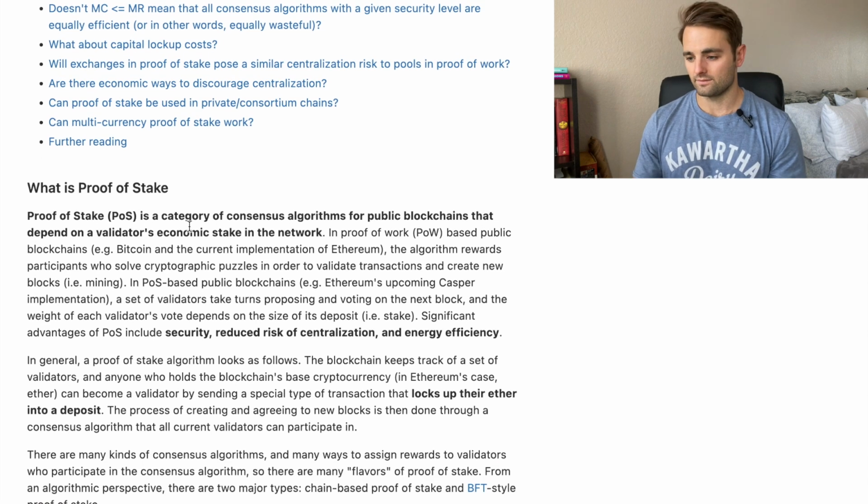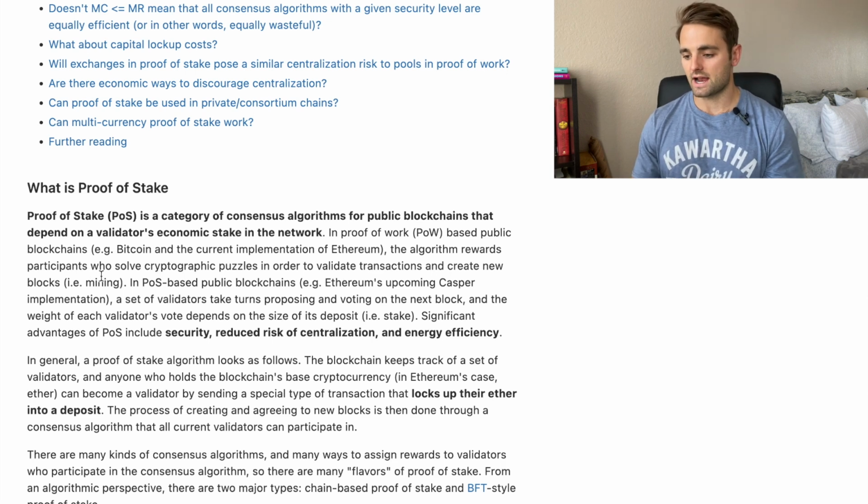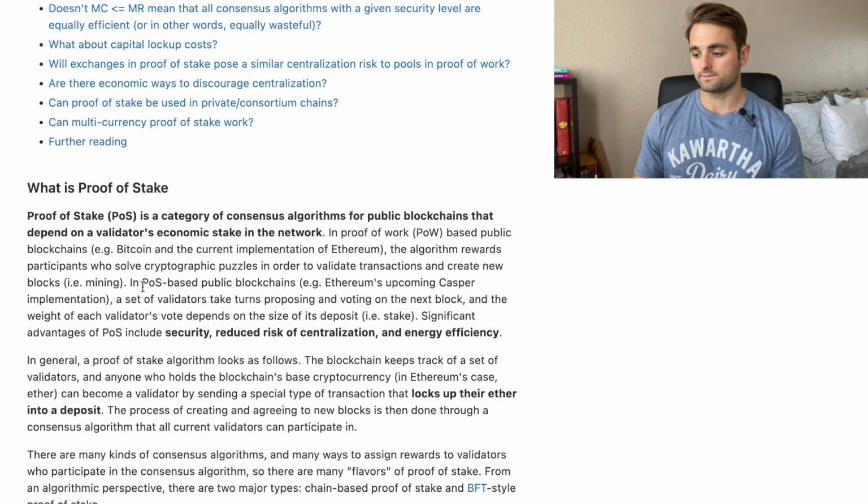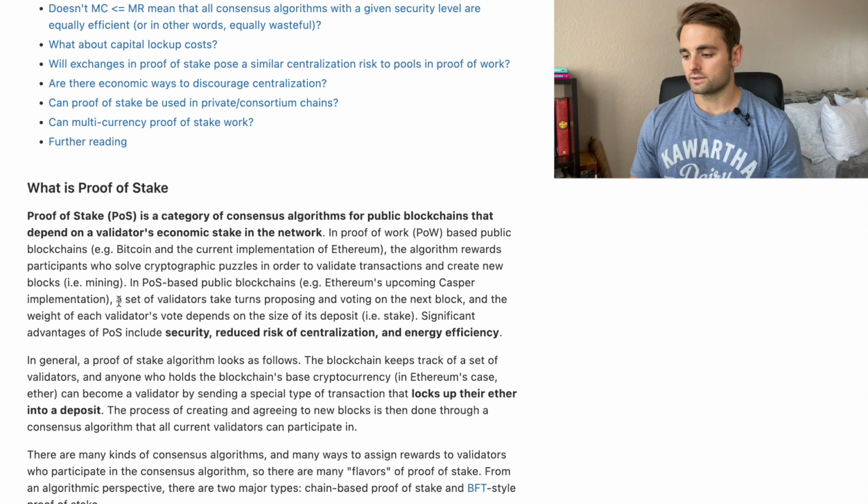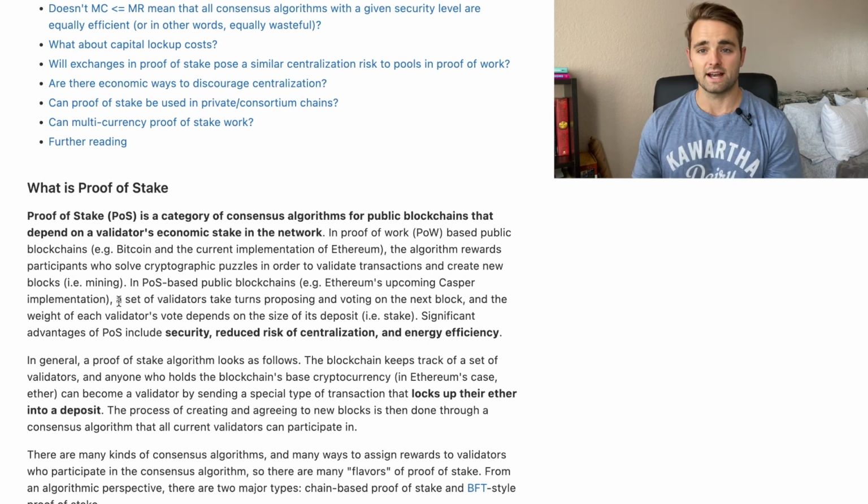So proof of stake is a category of consensus algorithms for public blockchains that depend on validators' economic stake within the network itself. In a proof of work based public chain, like Bitcoin and Ethereum currently are, the algorithm rewards participants who solve cryptographic puzzles in order to validate transactions and create new mining blocks. In a proof of stake based public blockchain, a set of validators take turns proposing and voting on the next block, and the weight of each validator's vote is directly proportional to the size of its stake.